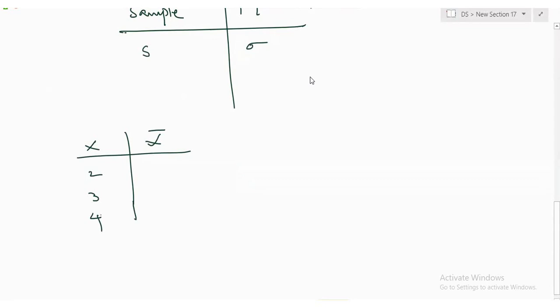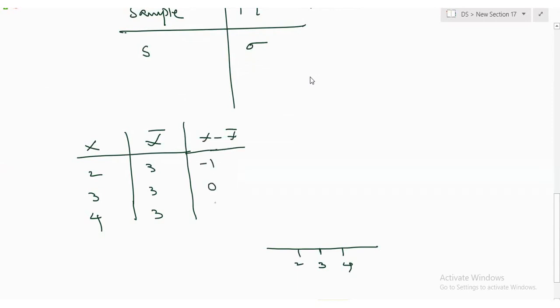X bar is how much? 3. This is the 3, this is the 2, this is the 4, right? Now let's calculate x minus x bar. Minus 1, 0, 1. Agree?